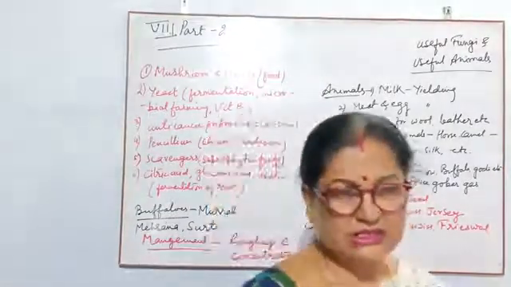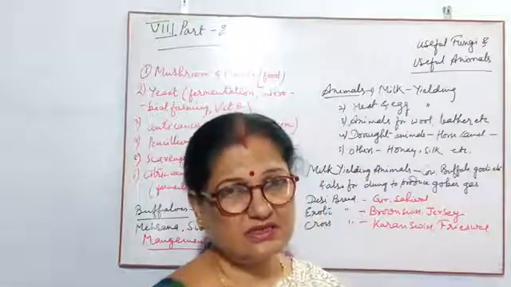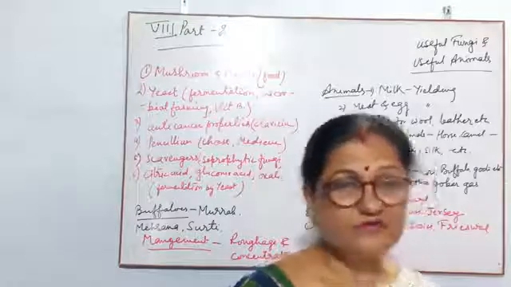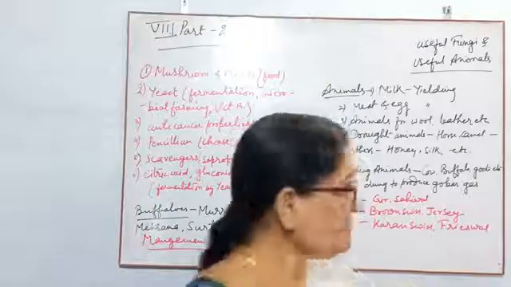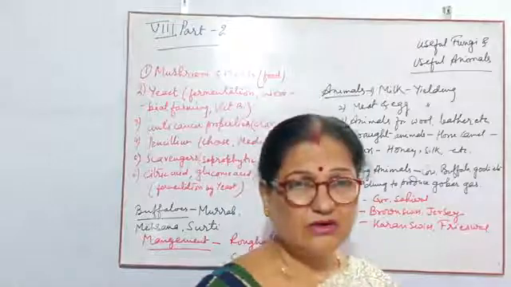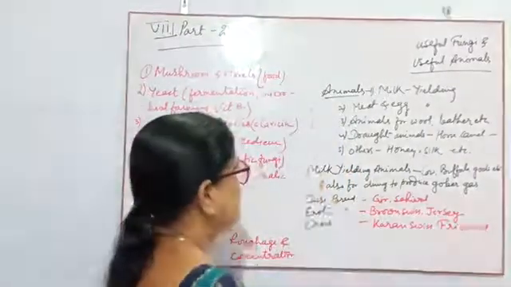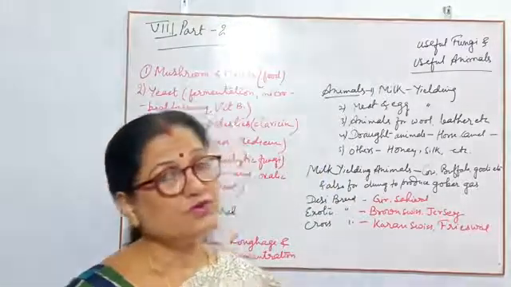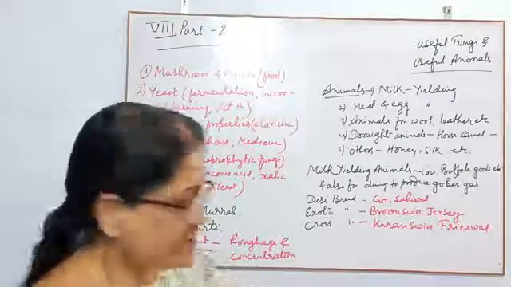Among the others, here we will consider the small insects or small animals which are also helpful for our life. Here I have written, just like honey, silk, all this. So five types of animals are there which can provide us different types of things for us, for our mankind.